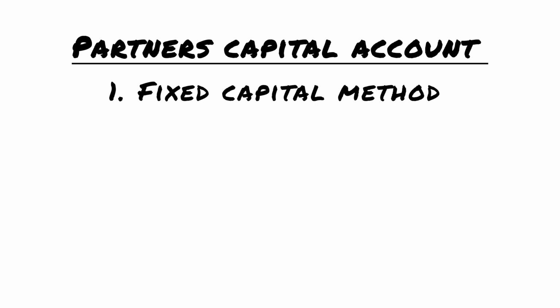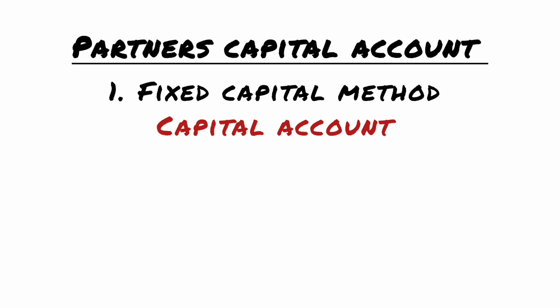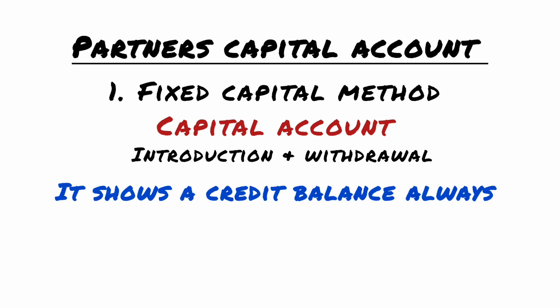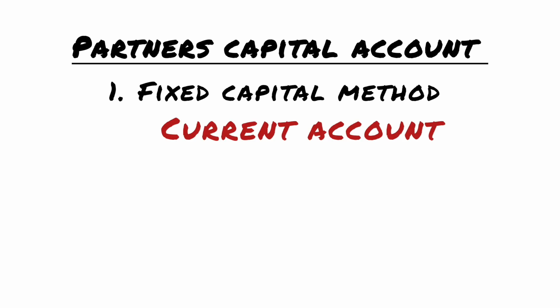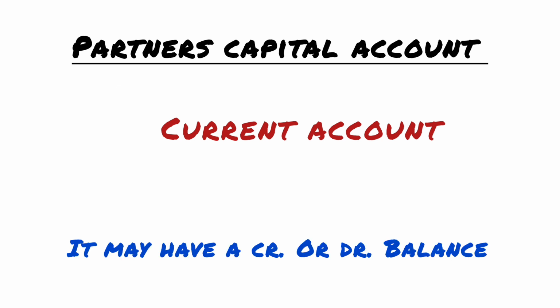Now, under the fixed capital method, two accounts are maintained. First is capital account and another one is current account. In the capital account, transactions related to the introduction or withdrawal of capital are recorded. So it will always have a credit balance. And in current account, all the other transactions like interest on capital, drawings, salary, etc. are recorded. So current account may have a credit or a debit balance. Now we will see the format of fixed capital account.